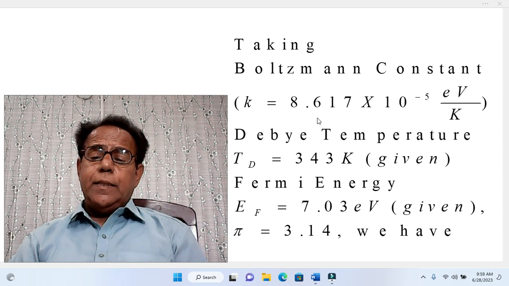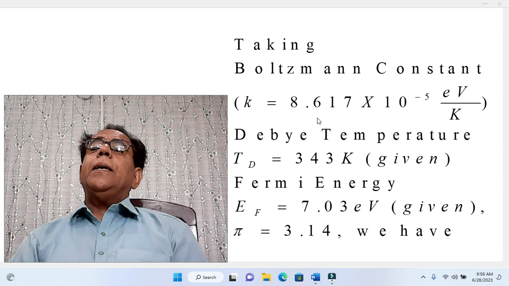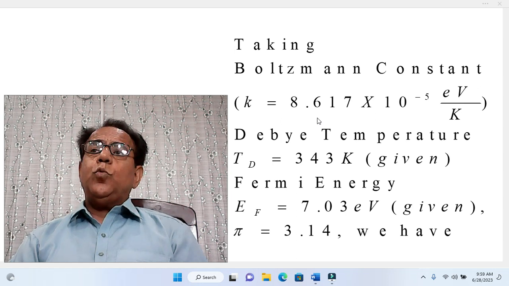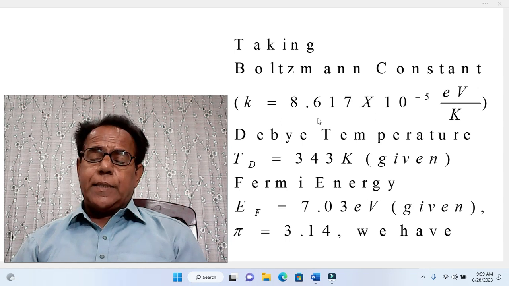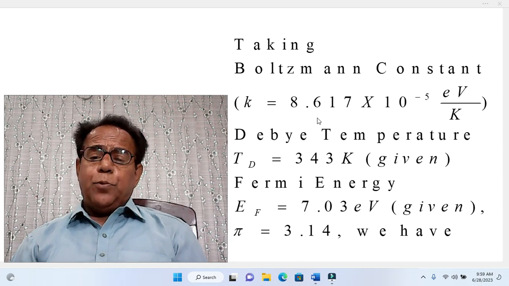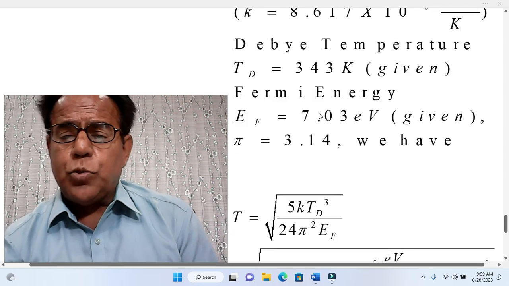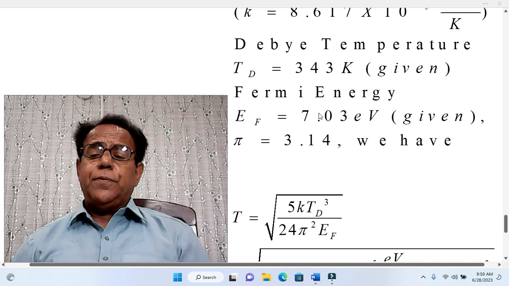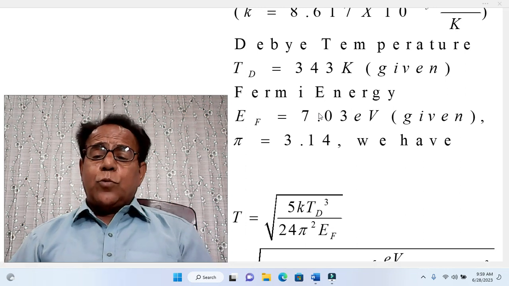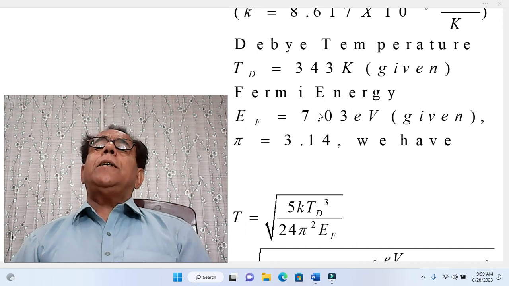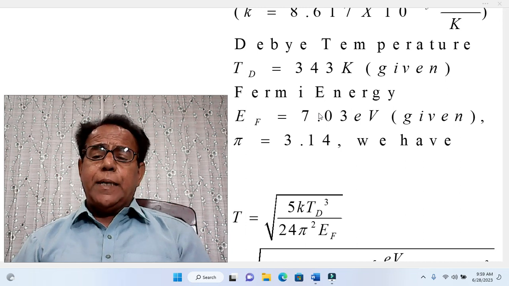Those 3 tables were just to make a comparison or to develop confidence that even if such a value has not been provided in the statement, we can consult such tables and find the value. Moreover, the value of π is 3.14 up to 2 decimal places, which is actually 22 by 7, and we know that the decimal representation of π is non-terminating, non-repeating.